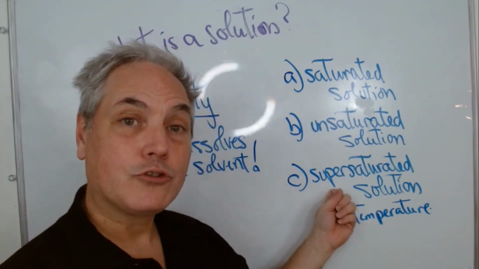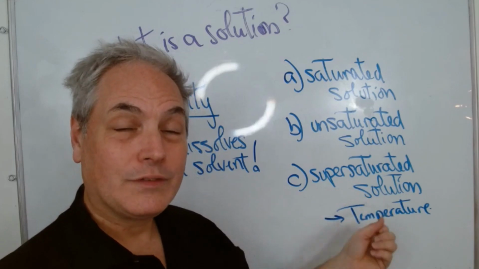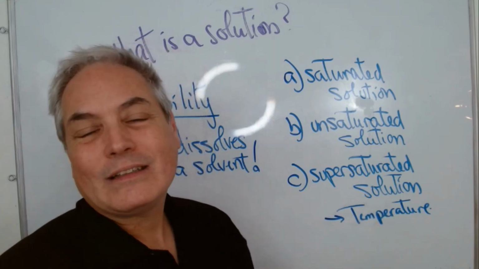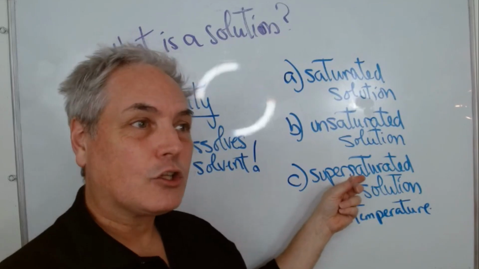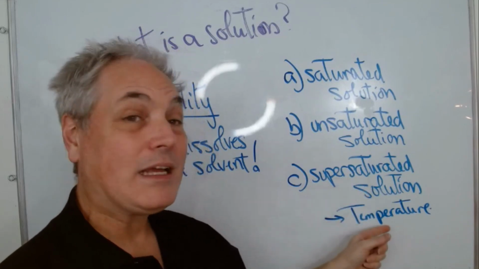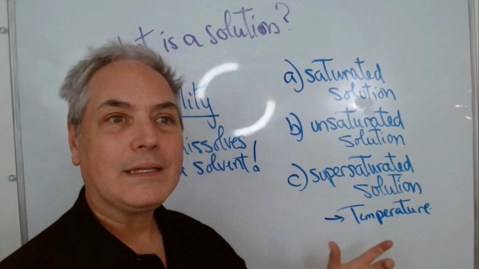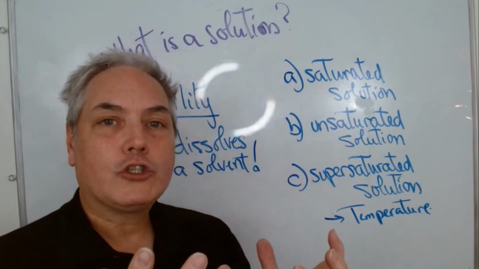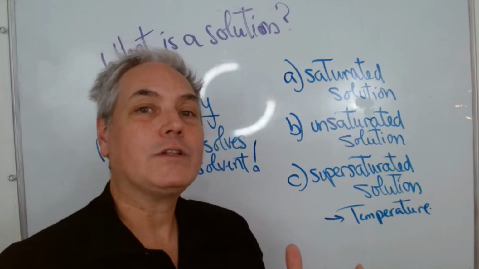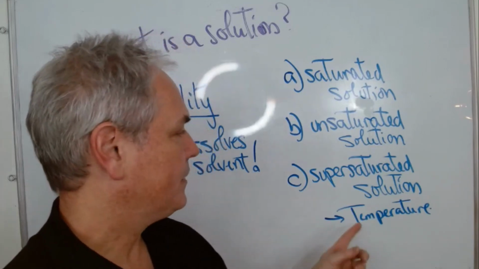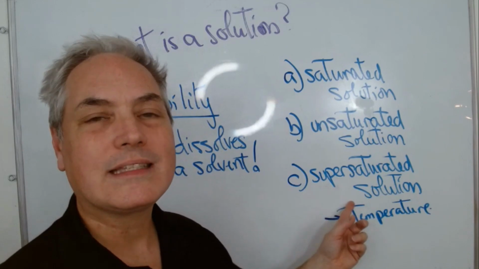You were at a temperature where you had a solution that was liquid or liquid-like, that contained sugar, but still had a toffee texture. But because you lowered the temperature, the solution could no longer stay liquid. It became a solid right away. So that's an example of supersaturated.